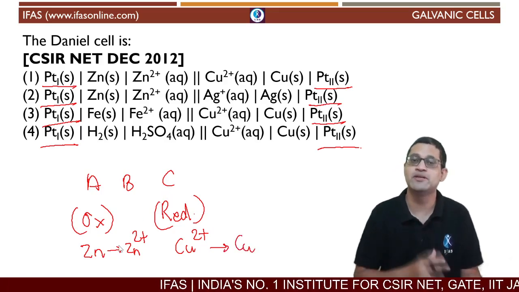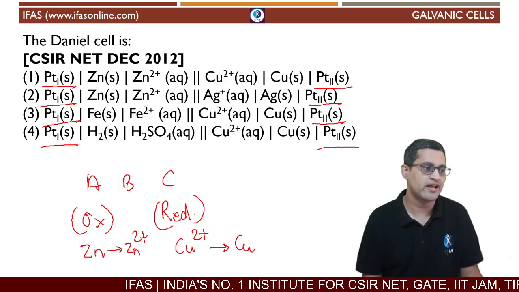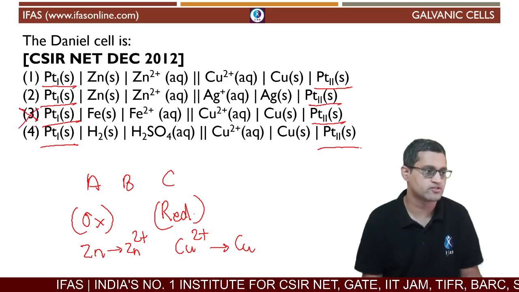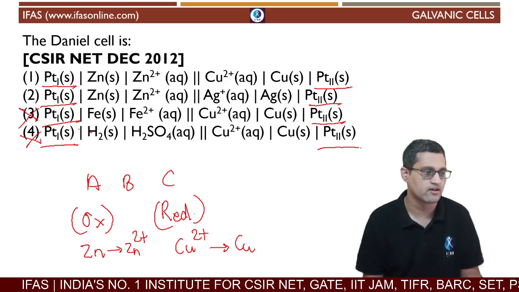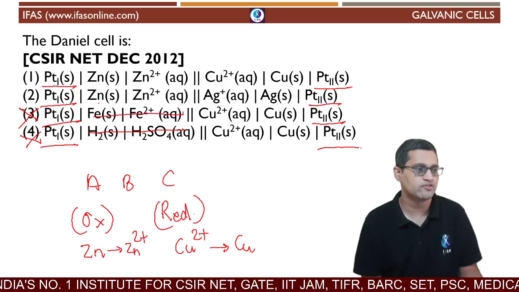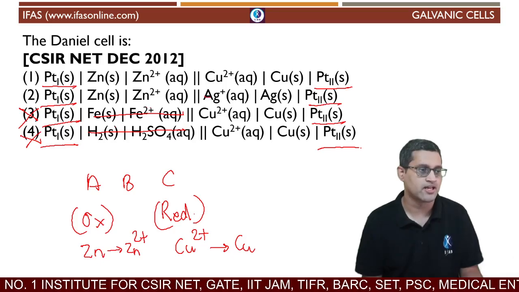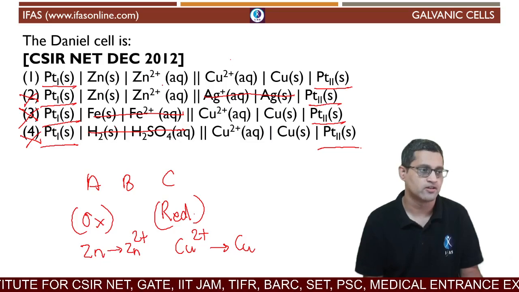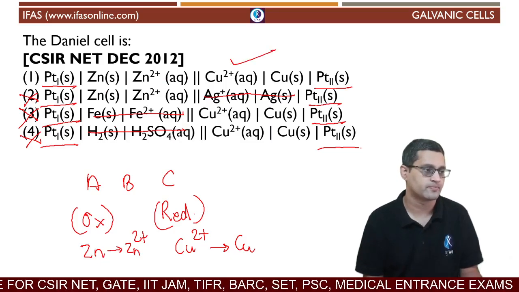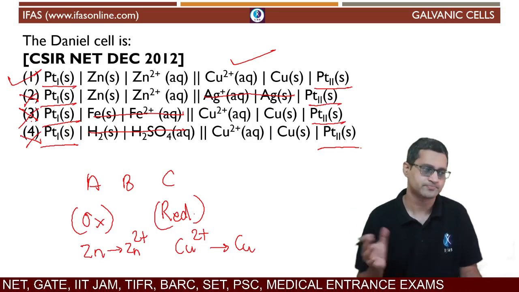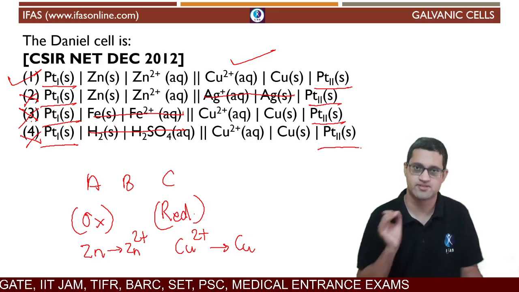So on the left hand side we should have zinc, which means the third option is not correct and the fourth option is not correct. If you look at the first and the second option, the second option has silver, so it is also not correct. Copper is the correct answer. The first option will be the Daniell cell, the zinc and copper cell.